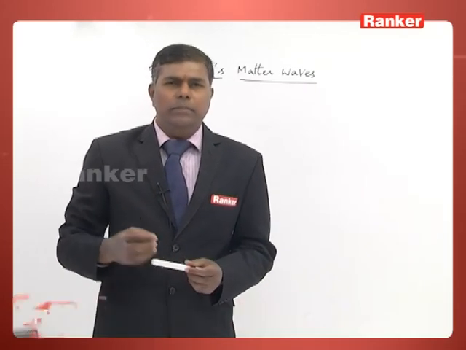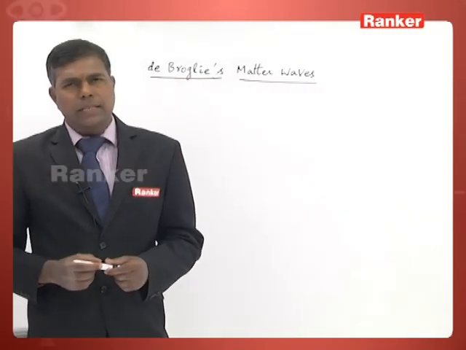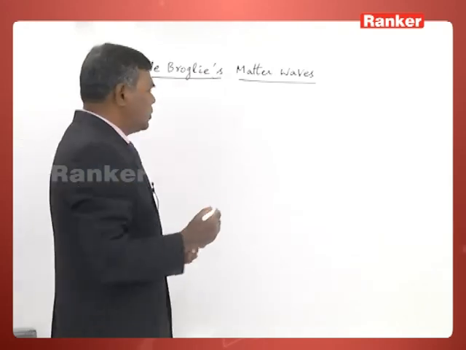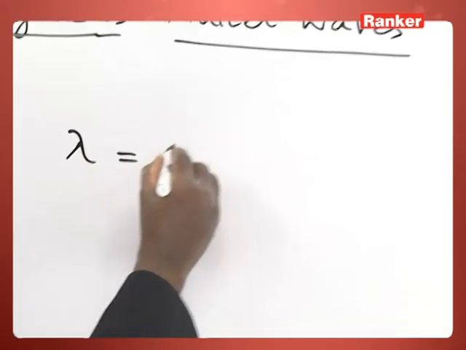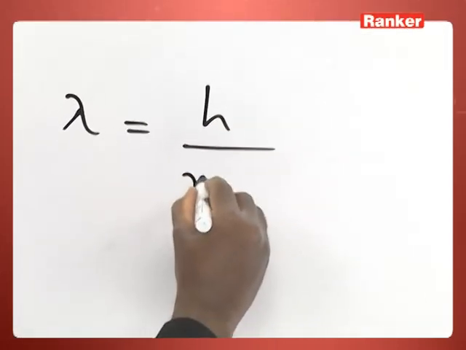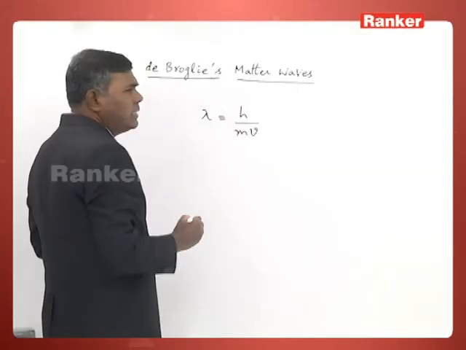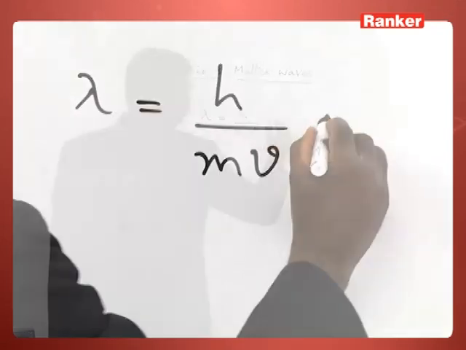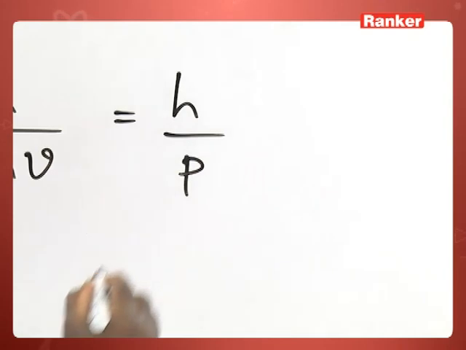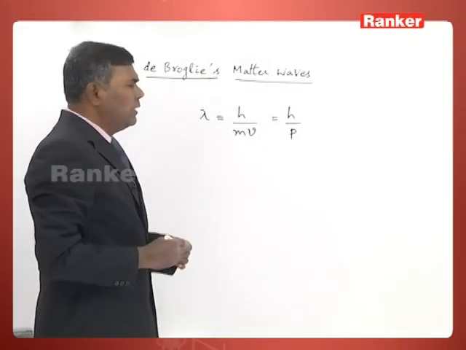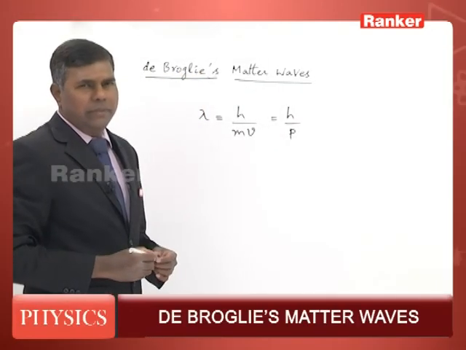Now, according to him, the wavelength of these matter waves is given by this expression, lambda is equal to h by mv. Here mv is the momentum of the particle, which can be represented by p also. Therefore, lambda becomes h by p. That is the expression for the wavelength of the matter waves.